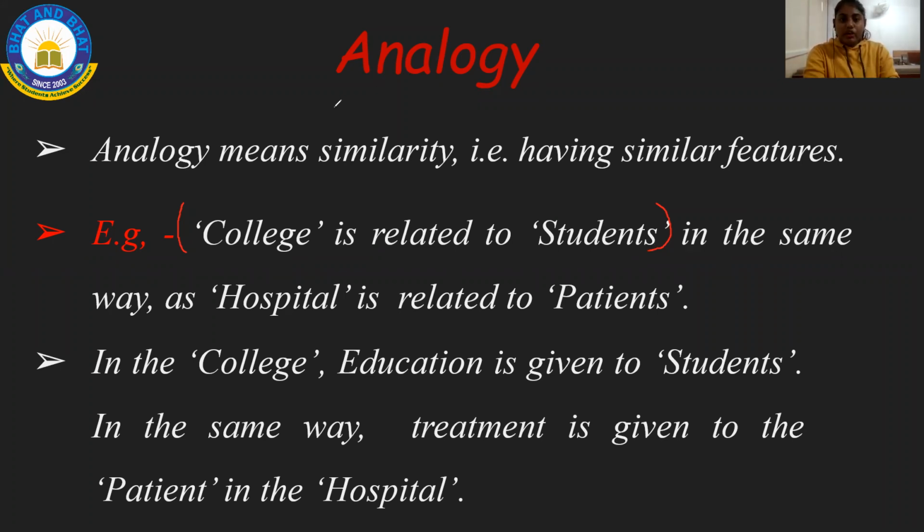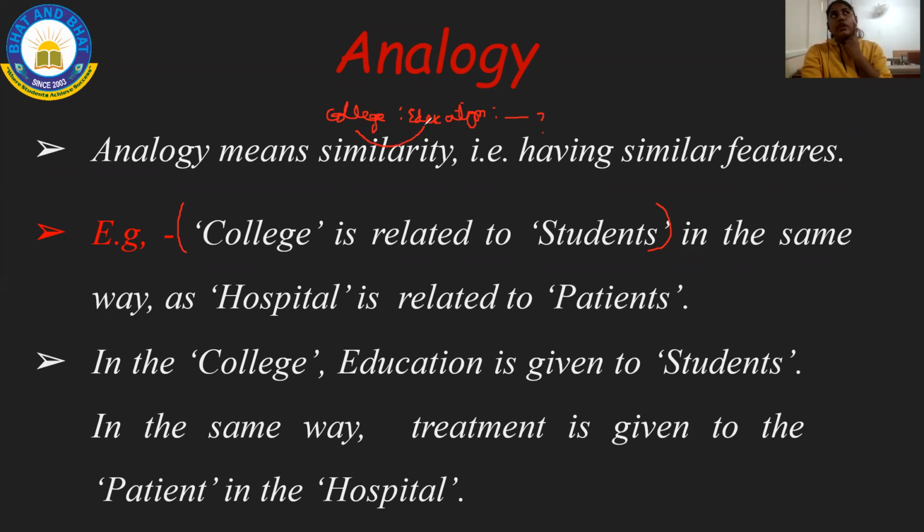For example, see here, college, then colon, and they'll give education. In the same way, here they will give hospital, and you have to find out. So you have to know the analogy for this. College and education, what is that?